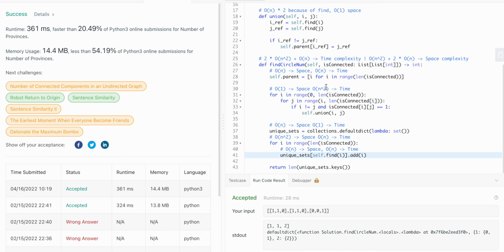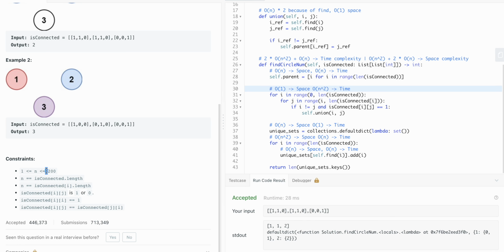So the question now is, how can we improve the space and time complexity now that we have working code? Since the bounds of this problem are relatively small, n at its worst case is 200, we don't have to really worry too much. This is not going to blow up in space and time complexity. But we can always do some optimization. So how can we optimize this?